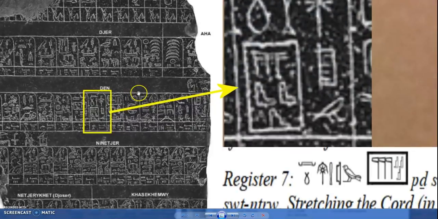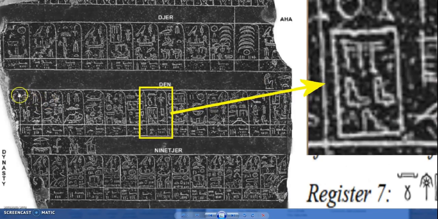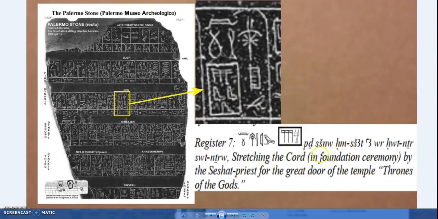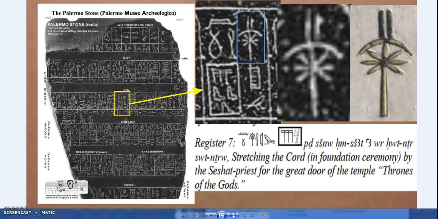But for instance, Den, what we find, well, again, you see the symbol of Seshat there, but this particular piece is the stretching the cord foundation ceremony by the Seshat priests, the great door of a temple, throne of the gods. And there are other references throughout the Palermo stone to the stretching the cord ceremony. And we have Den, down here we have Khasekhemwy, this is prior to Snefru. And again, we see the Seshat symbol, so these are from the older surviving documents.